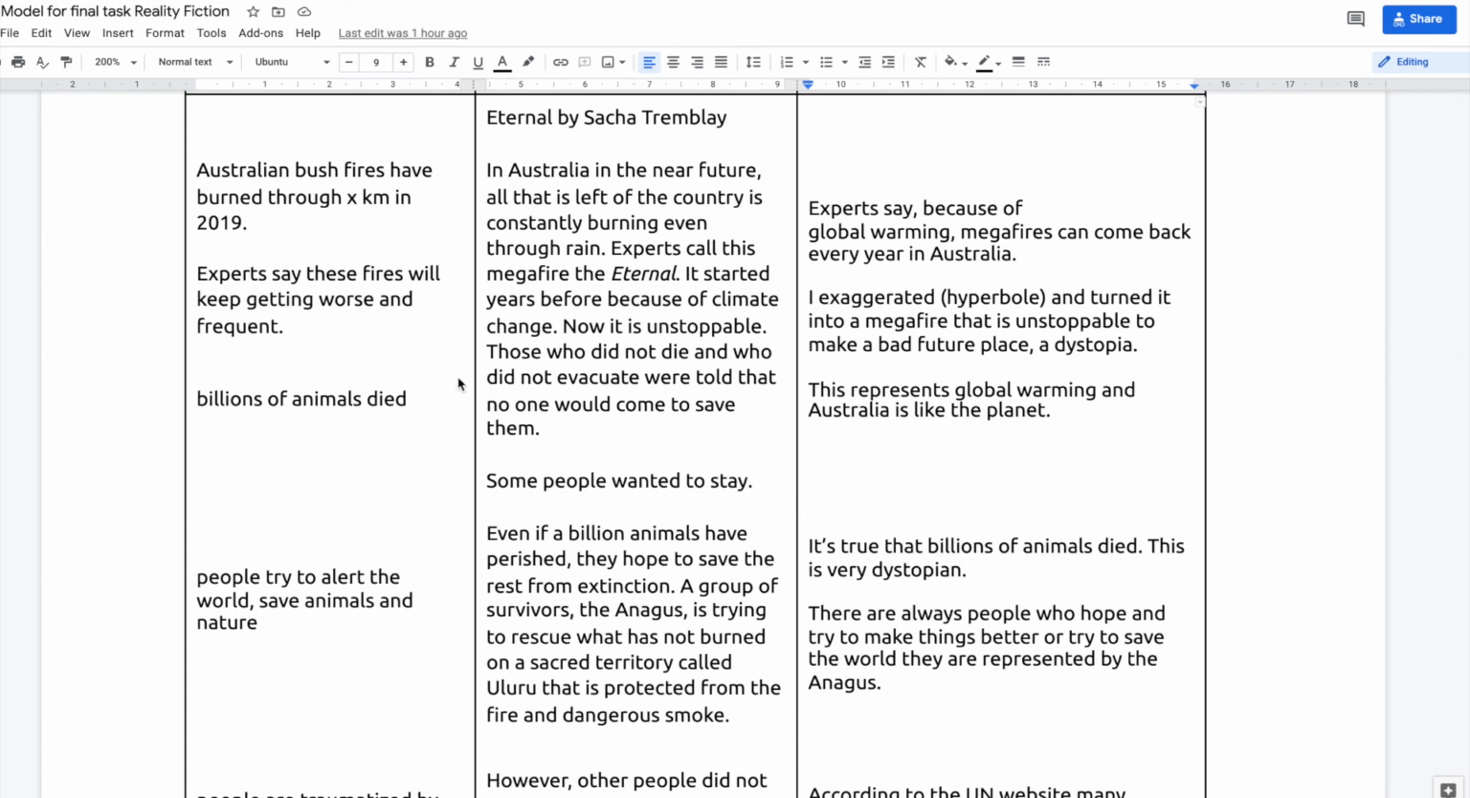Remember when we said that I had the idea that there would be an eternal fire raging on forever. So here I put: in Australia, in the near future, all that's left of the country is constantly burning, even through rain. Experts call this mega fire the Eternal. It started years before because of climate change. Now it's unstoppable. Those who did not die and who did not evacuate were told that no one would come to save them. So you see, this is my setting for my dystopia. It is dystopian because it's a bad future, it's a bad place. There's little hope for the people who want to get out of there. But I simply exaggerated a situation that already happened.